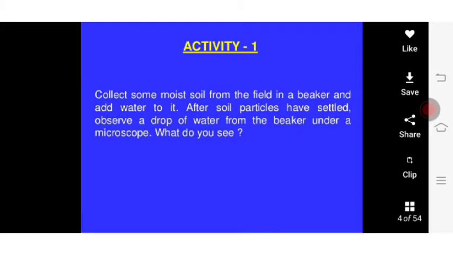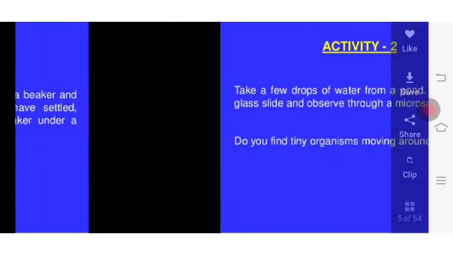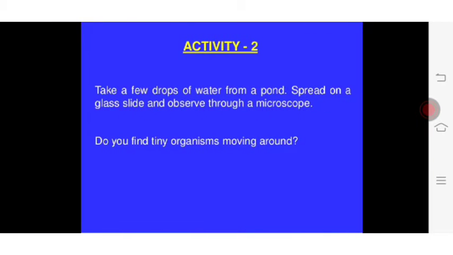Let us look at one activity. Collect some moist soil from the field in a beaker and add water to it. After soil particles have settled, observe a drop of water from the beaker under the microscope. What do you see? We can see variety of microorganisms which are in the soil. So we can see them with the help of microscope.